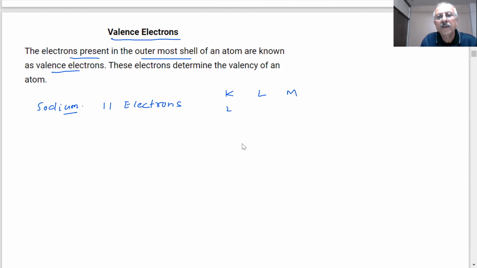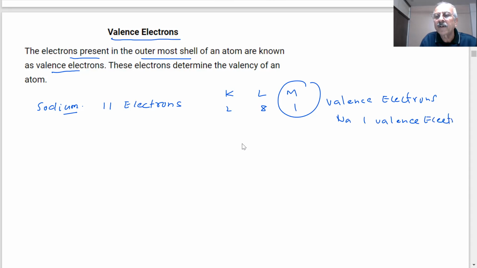2 in the K shell, 8 in the L shell, and 1 in the M shell. So the valence electrons are those present in the outermost shell. It has 1 valence electron. Sodium has 1 valence electron. If I say chlorine, students, it has 17 electrons.